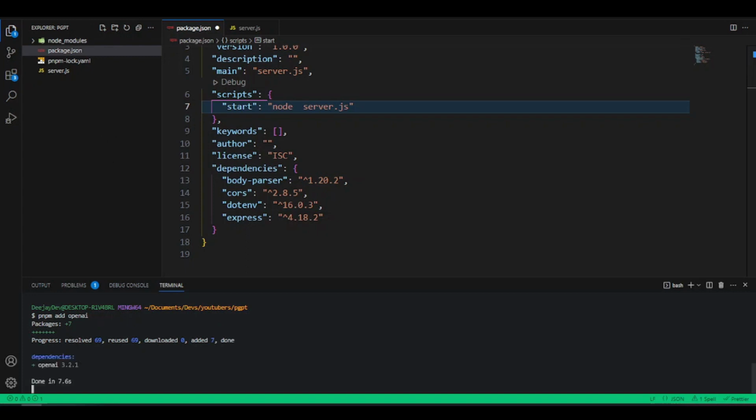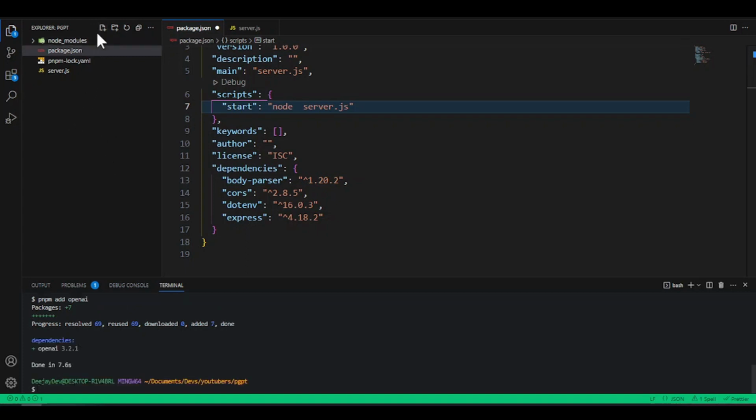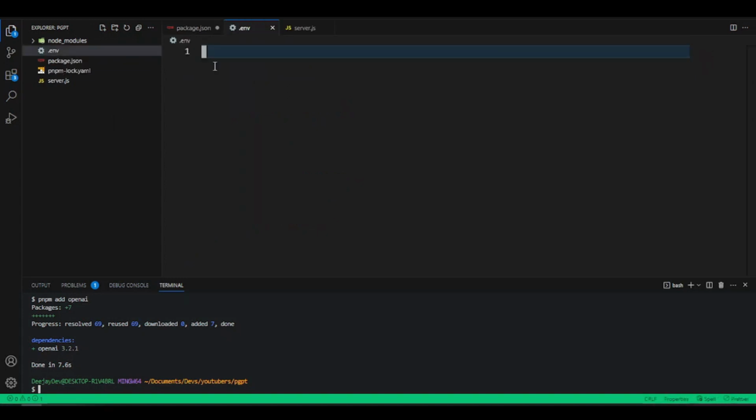But for some other things we're going to do, let's create an environment variable file. That's why we install dotenv. So you click new file, and then we'll say .env. This .env will help us manage our environment variables. Inside the .env file, we want to add our environment variable here. So let's call it OPENAI_API_KEY, and then we add our new key. Once we paste it, we can do anything we want with this API key.